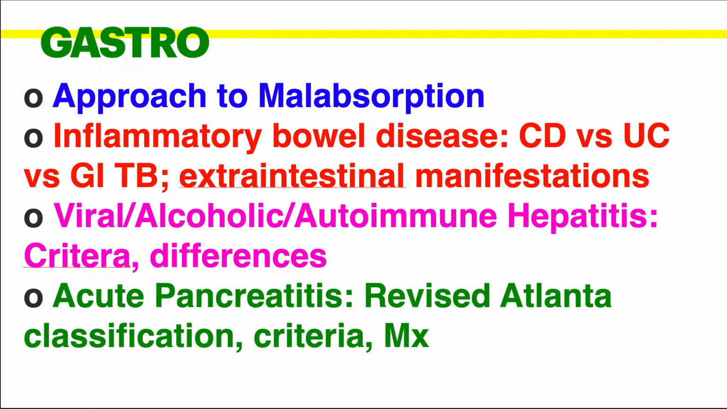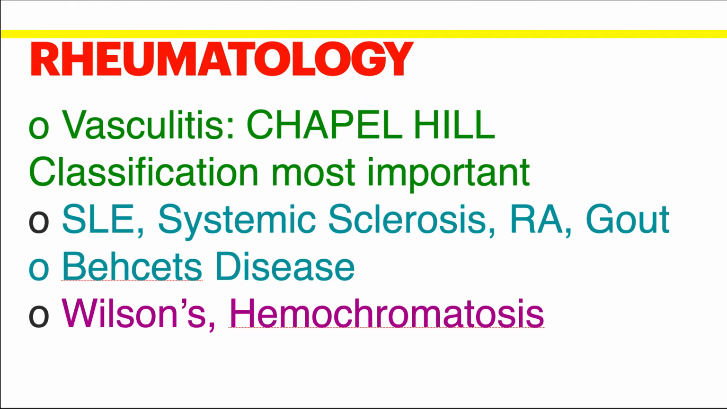Now, gastro. Approach to malabsorption, inflammatory bowel disease, CD versus UC, very important, and versus GI TB. Intestinal TB is also very important, so don't leave it. And extra intestinal manifestations. Now, viral, alcoholic, and autoimmune hepatitis criteria and differences. Also acute pancreatitis: the revised Atlanta classification, and criteria and management of acute pancreatitis are most important.